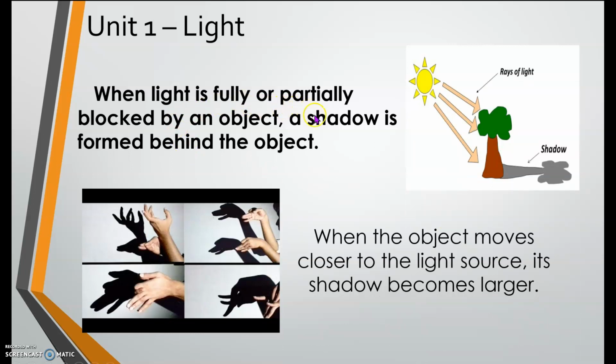When the light is fully or partially blocked by an object, a shadow is formed behind the object. Everybody repeat after me. Shadow. Very good. So when the light is partially or fully blocked by an object, in this picture the tree, it will form a dark spot or dark area, which is called the shadow. When we move closer to the light, the shadow will become larger. You can try this at home. Okay, next.